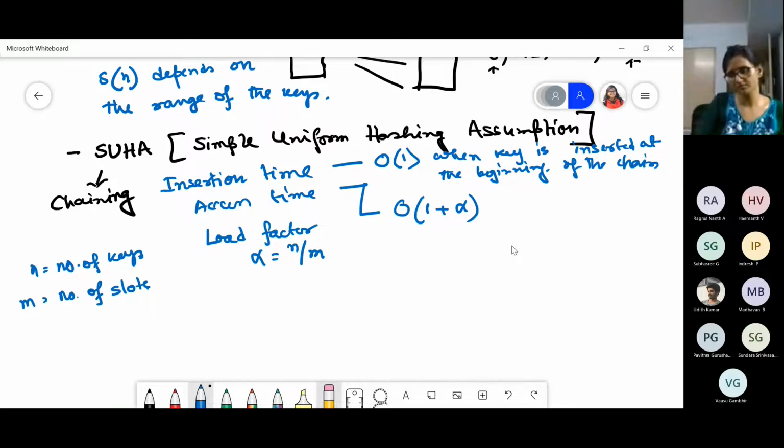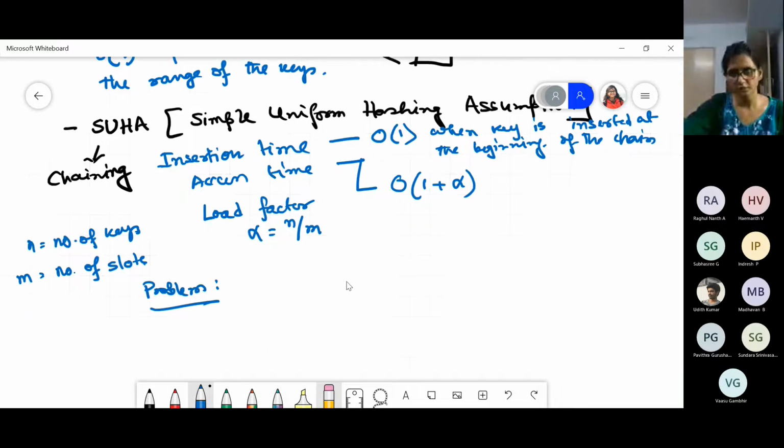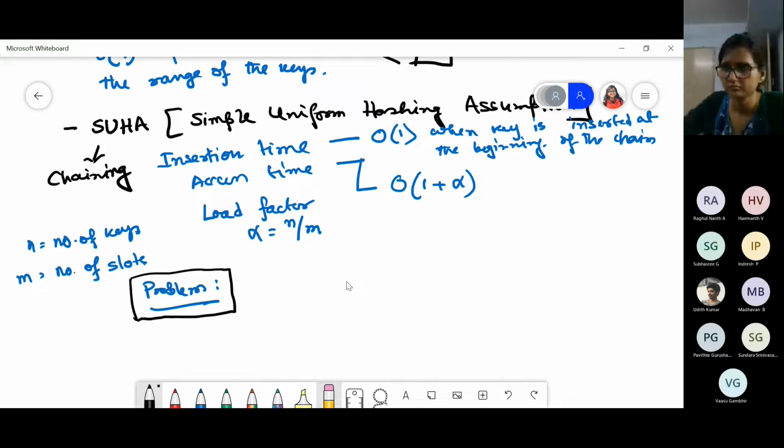What is the problem here? Problem? Why did you go for this universal hash family? Udit? Indresh?